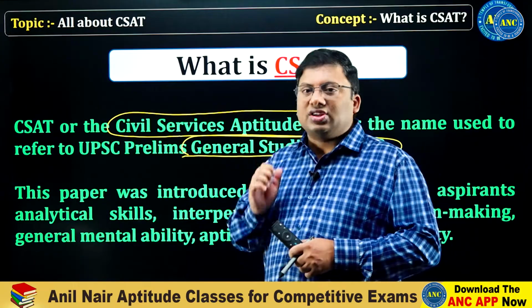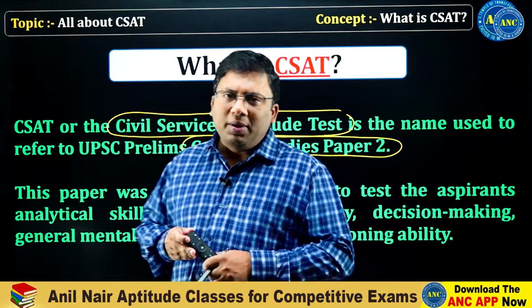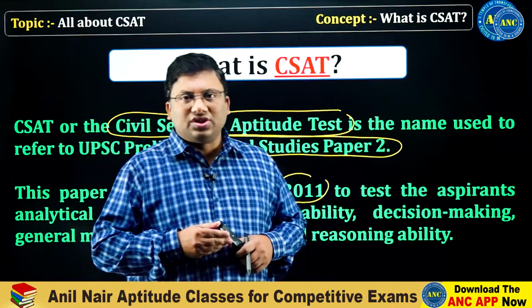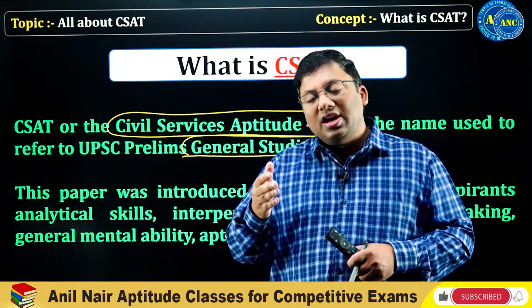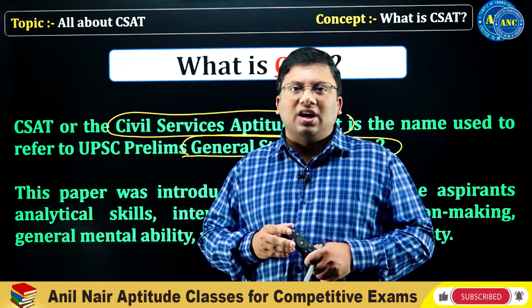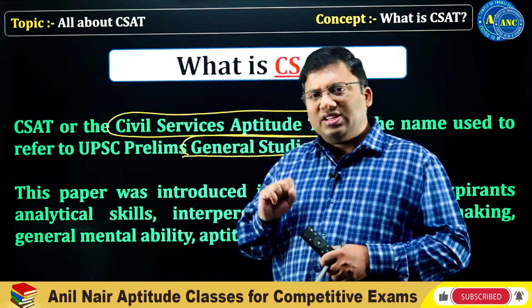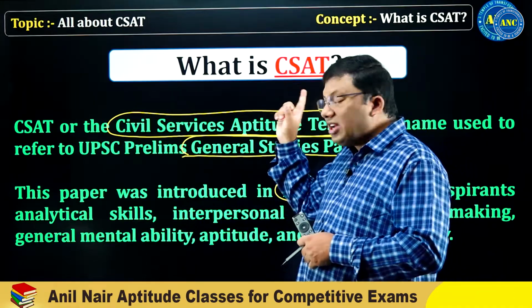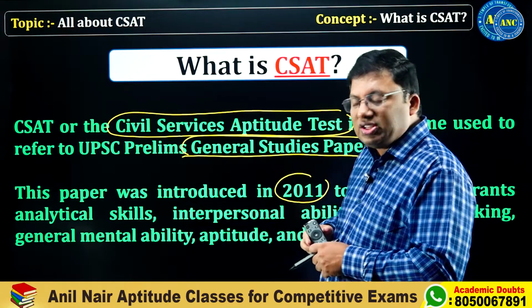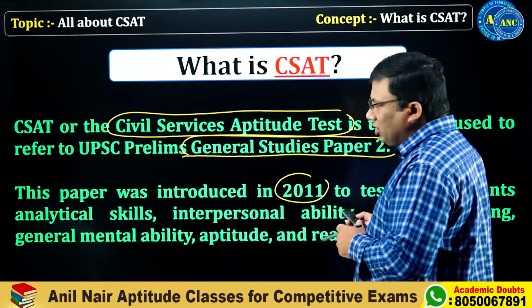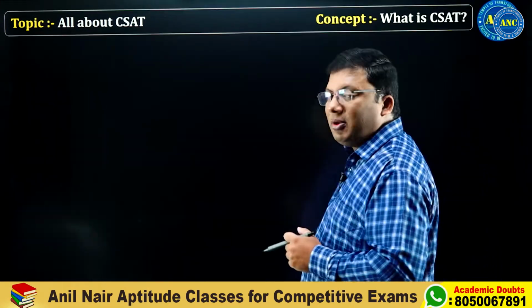What is tested in the CSAT paper? 3 areas will be tested. What are the 3 areas? Predominantly, one is maths, another is reasoning, and the third one is general English. We will discuss in detail. CSAT stands for Civil Services Aptitude Test. So this is the full form of CSAT.